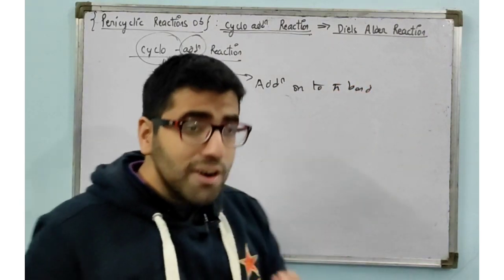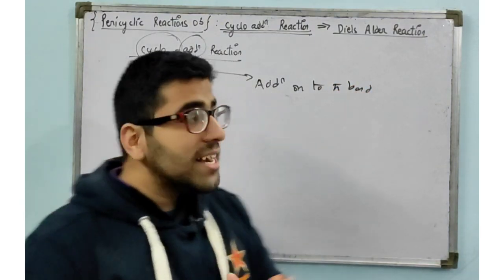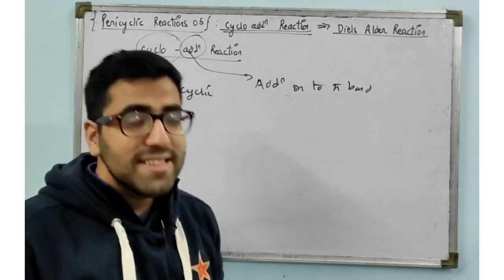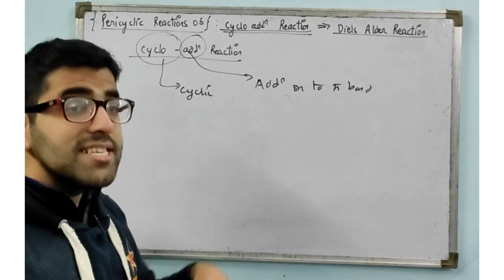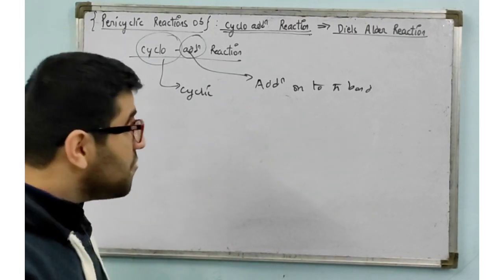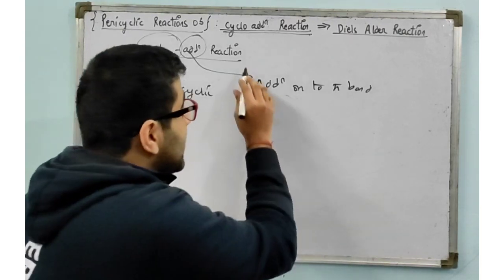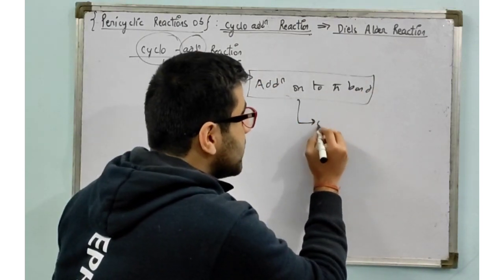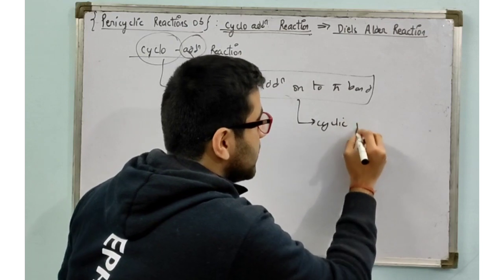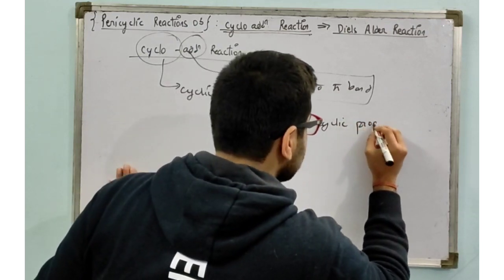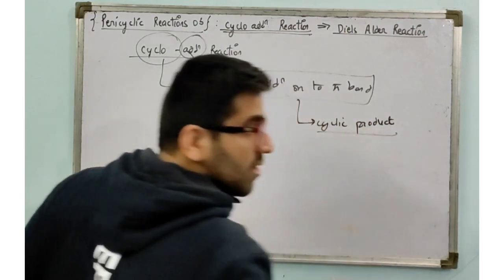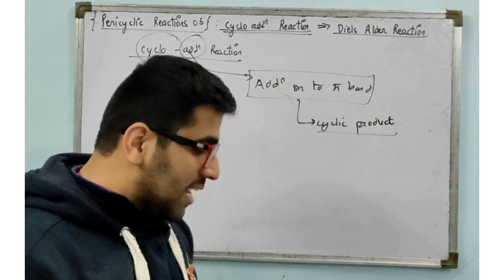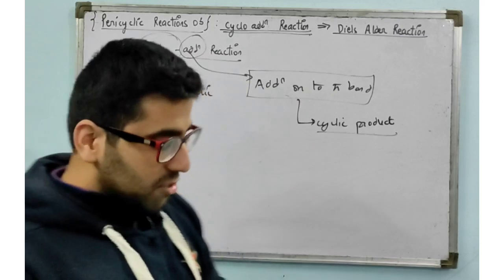So what idea can we get from here? That it is a pericyclic reaction for sure, that is why we are covering it in pericyclic reactions. It is a concerted pericyclic reaction in which addition onto the pi bond is happening and we finally get a cyclic product. Addition to the pi bond is happening and we are getting a cyclic product. I hope this much is clear to you.